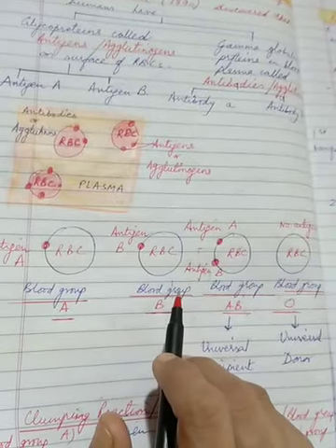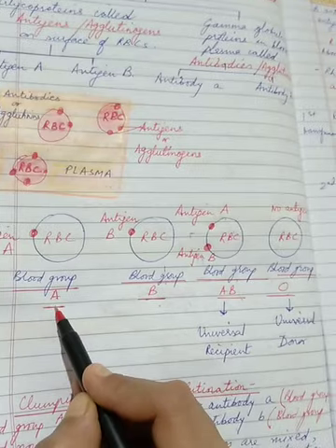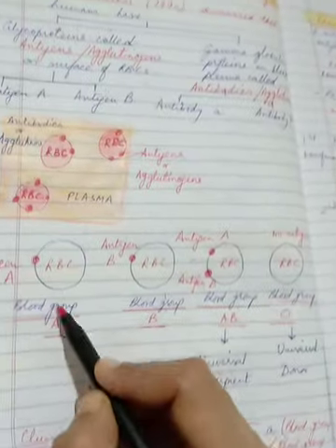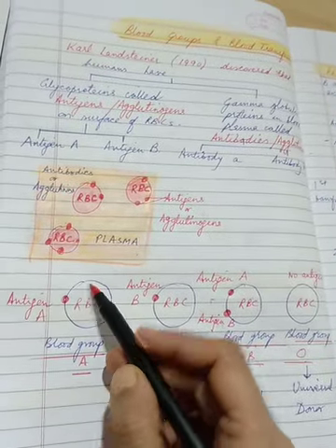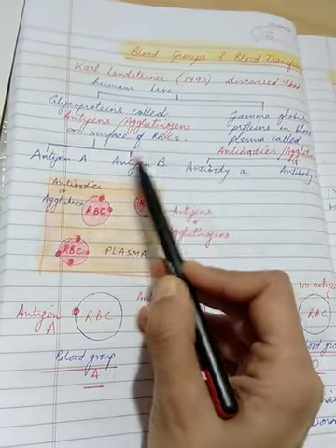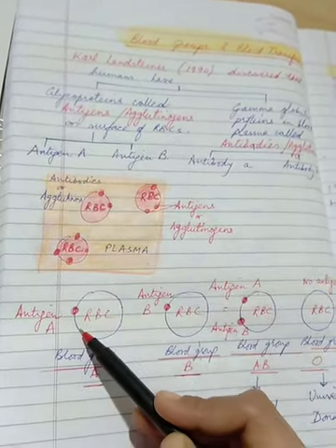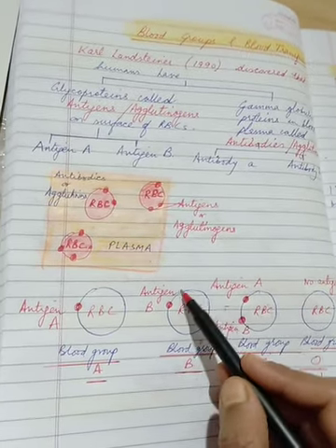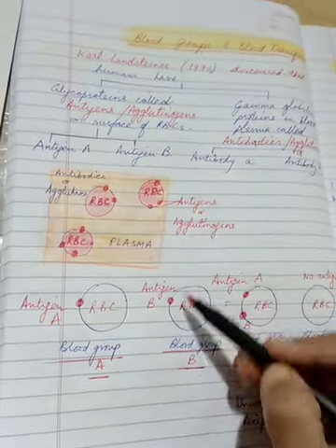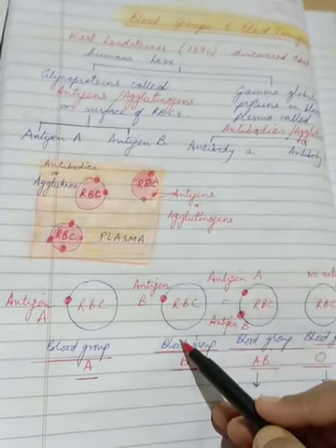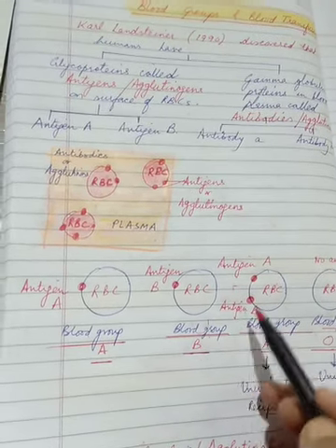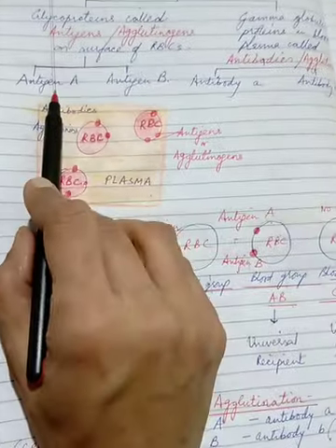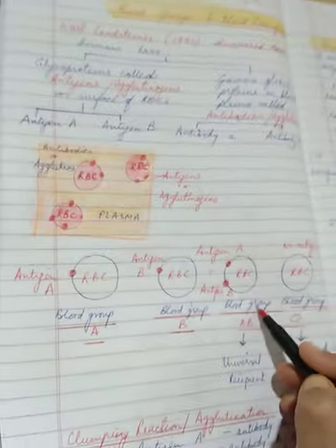Human blood groups we have studied in class 10th. What are those blood groups? Blood group A, B, AB and O. Here on the surface of RBC, just now I told you there are only 2 types of antigen. If antigen A is present only, then the blood group is A. Similarly, if RBC contains the other type, antigen B, then the blood group of the person would be blood group B. Sometimes there are RBCs where both the antigens are present, A as well as B, so the blood group is called AB.